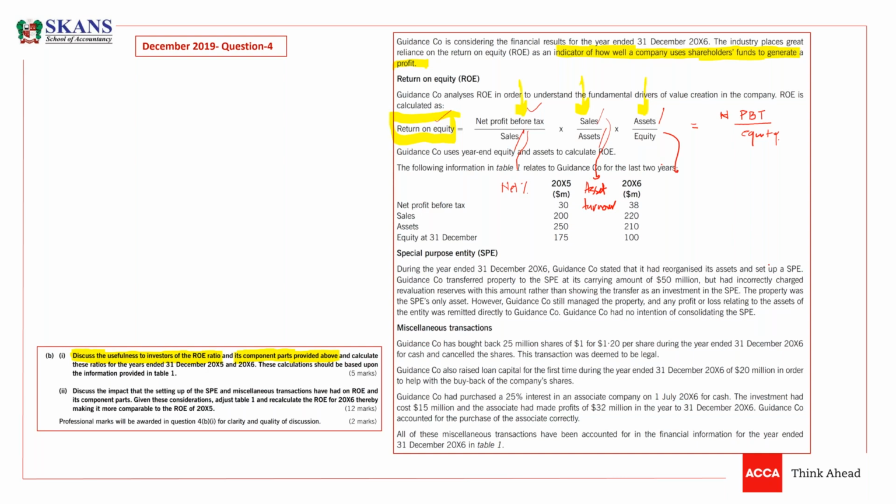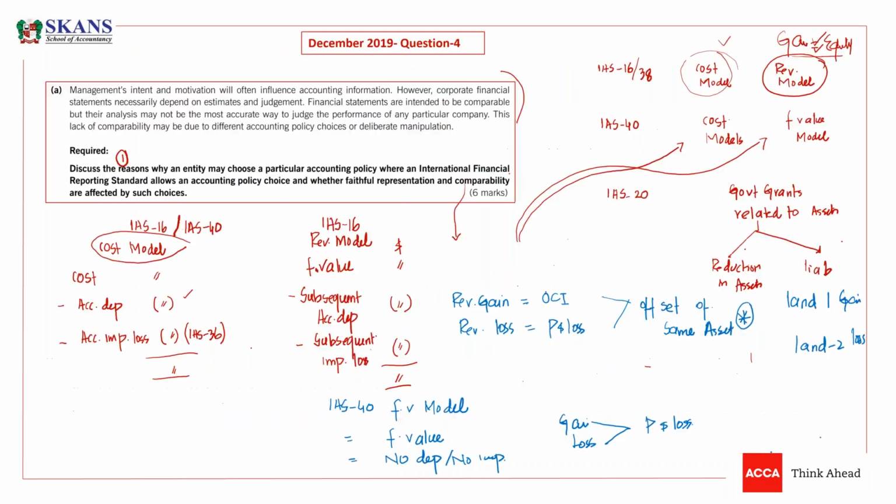What is the first part of the first requirement, guys? Always divide requirements into subparts. This is the first requirement. I'm going to solve this, very easy, 5 marks: calculate these ratios for the year ended 31st December X5 and X6. These calculations should be based on the information provided in table 1. Where is table 1? So here is table 1. This is table 1.